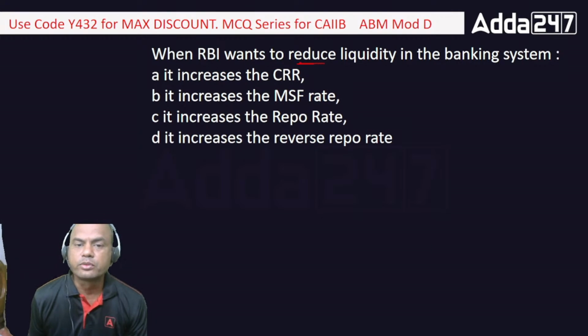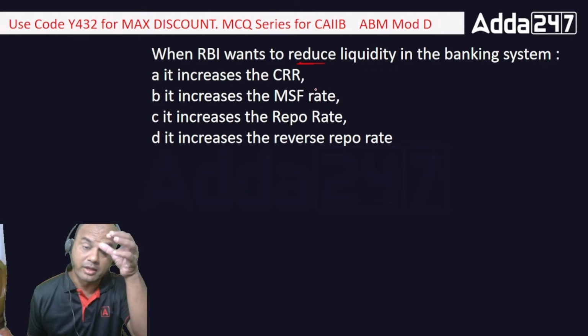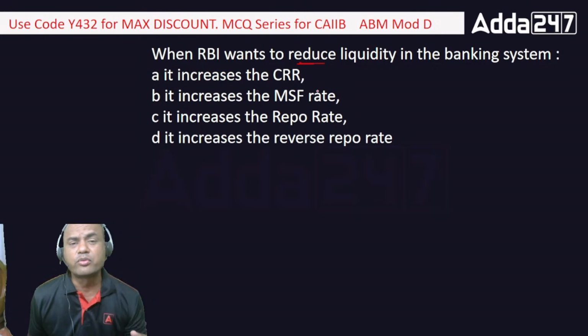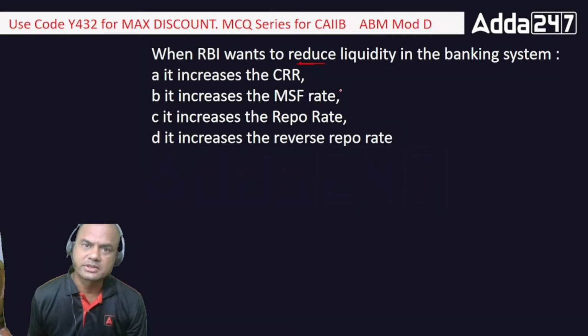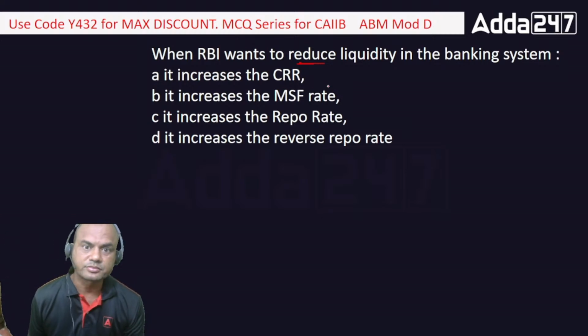Let's say you are a bank and you are borrowing. Borrowing means you go for repo borrowing from RBI, or you borrow from other banks. But everything gets exhausted. Whatever you can borrow, you have borrowed now. But now you don't have any collateral, because a bank also needs collateral.